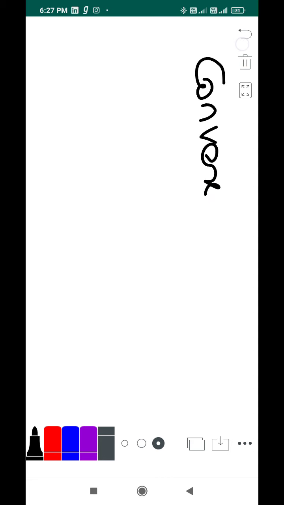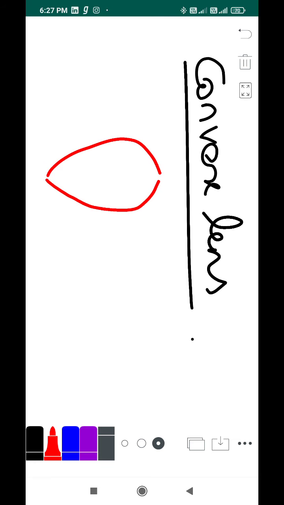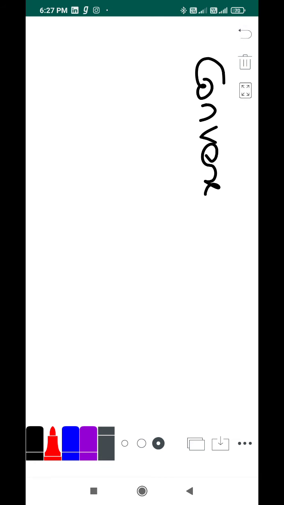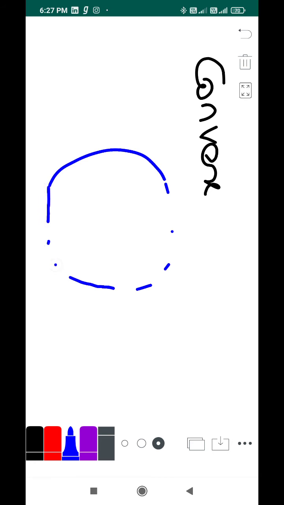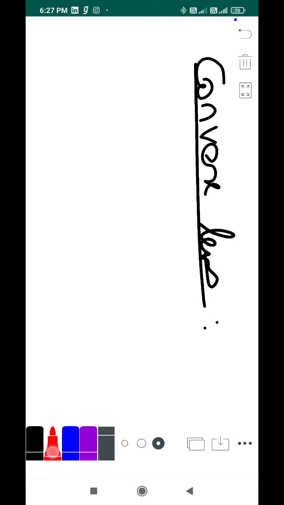Let's talk about the convex lens first. The convex lens is bounded by two spherical surfaces. You have one spherical surface here and another spherical surface here. Why do you call this curve a spherical surface? Because they complete a sphere. If you want to complete it, you can, but that's not necessary. You need just a hemisphere here.